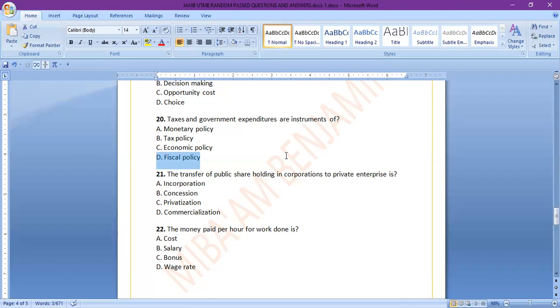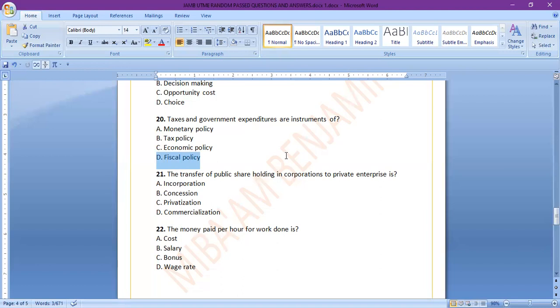So taxes and government expenditure is actually fiscal policy, and you have to be very careful. Sometimes the question will come with an option of fiscal, like being physical, PHYSICAL, and then this fiscal too, because they sound the same. Some people may make that mistake of choosing that, but it's FISCAL policy.